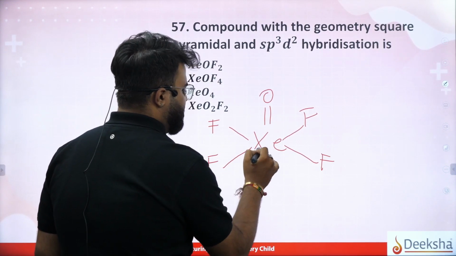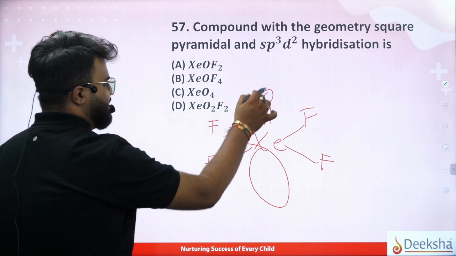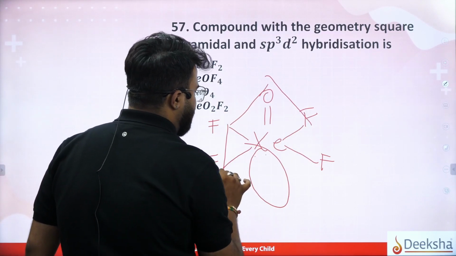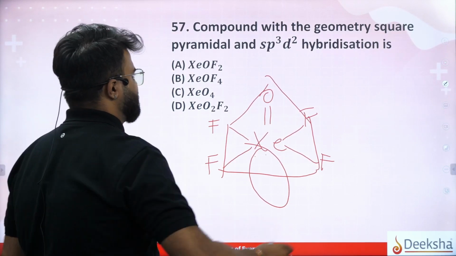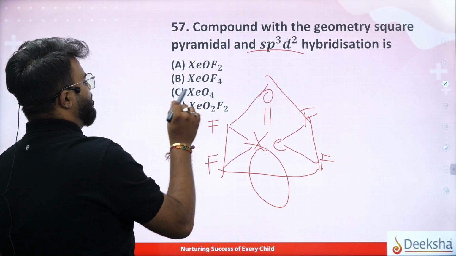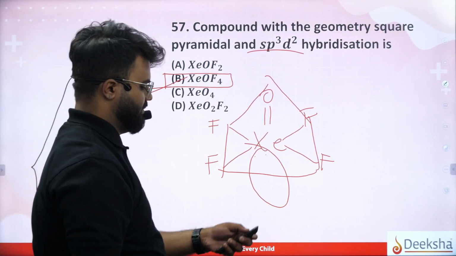So here an extra lone pair of electrons is there. So this will form a square bipyramidal structure, that is sp3d2. Then your correct option is xenon oxytetrafluoride, that is B.